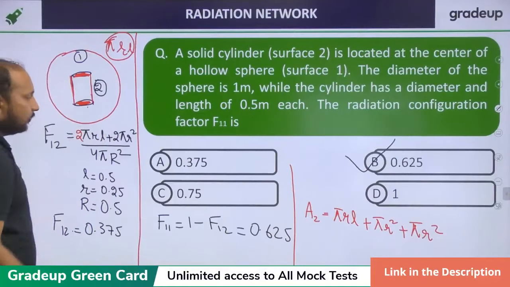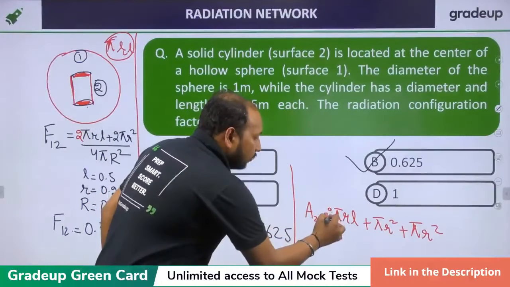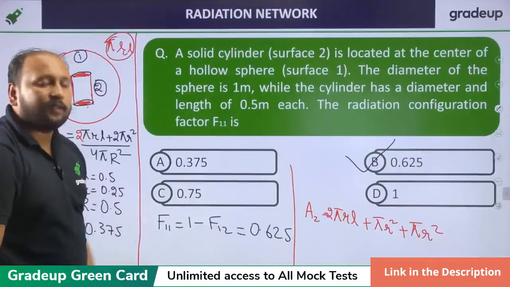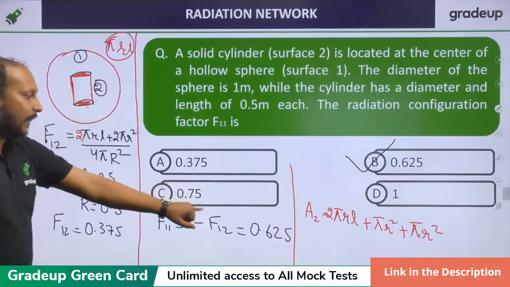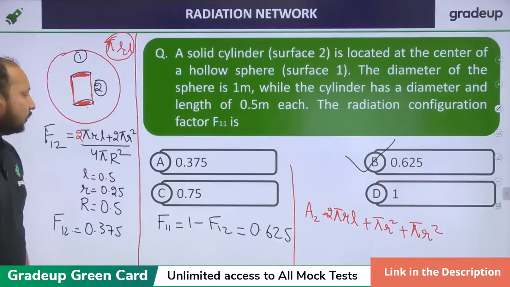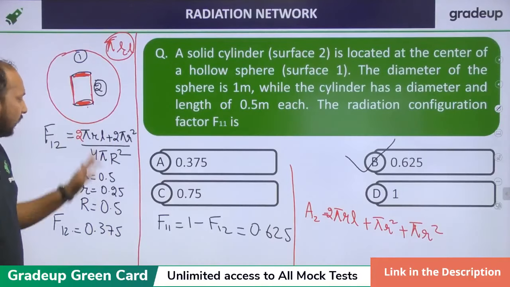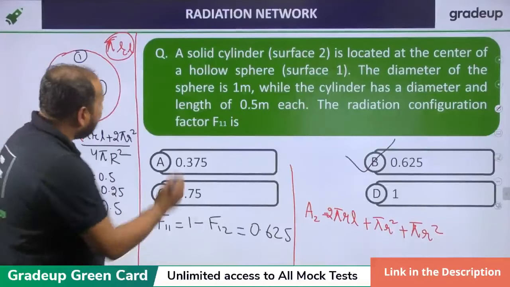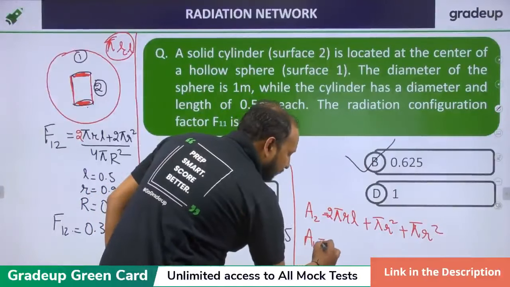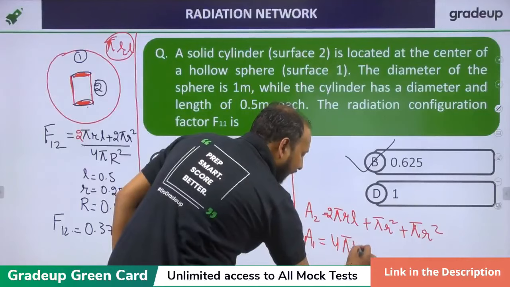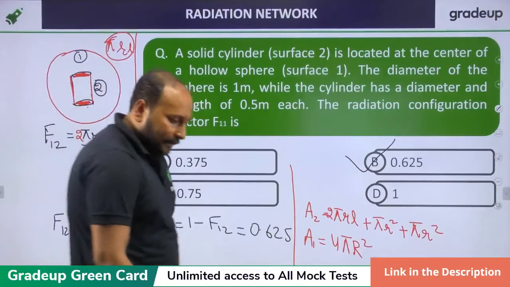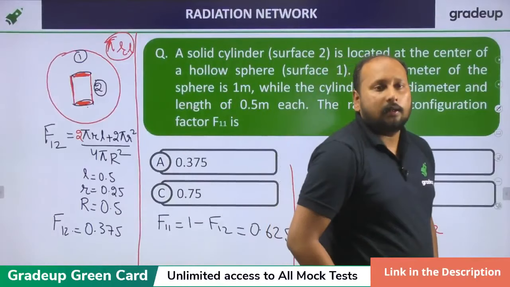So ultimately I have written it as 2 pi r into L, not pi r L. Yes, pi dL, I was confused with the d. So it is 2 pi r into L plus 2 pi r square upon 4 pi r square. Some of the parameters will be cancelling out. We can cancel the pi term. Area 1 is the area of the sphere, which is 4 pi capital R square. Clear? Understood?